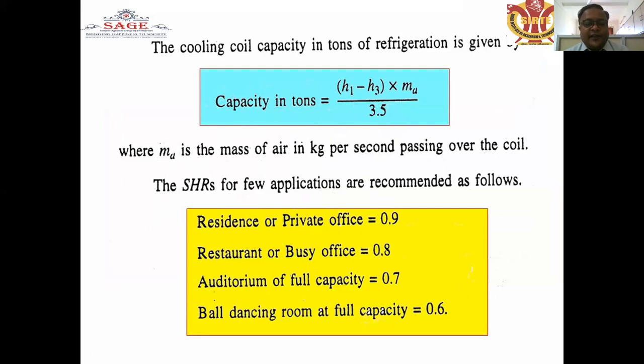The sensible heat ratio or factor for a few applications is recommended as follows. For residences or private offices, the sensible heat factor is 0.9. For restaurants or busy offices, it is 0.8. For an auditorium at full capacity, it is 0.7. For bars and dancing rooms at full capacity, it is 0.6.